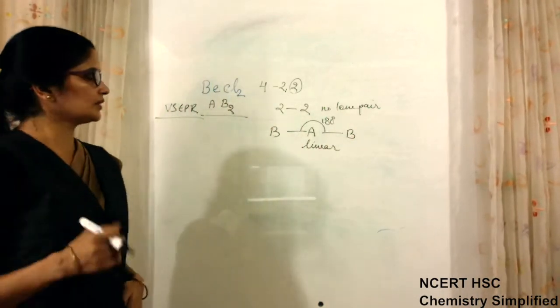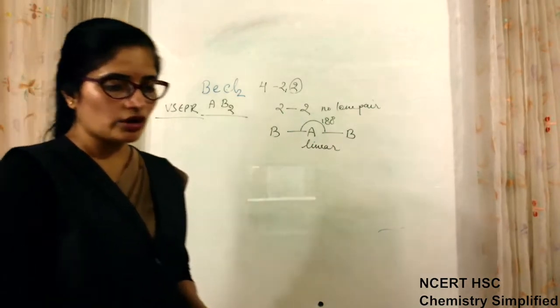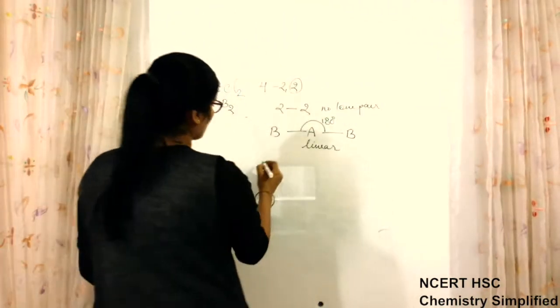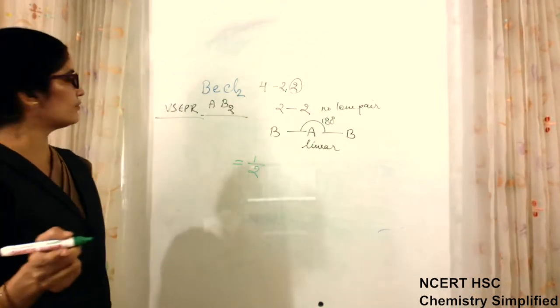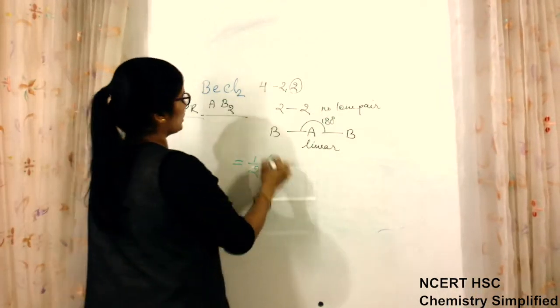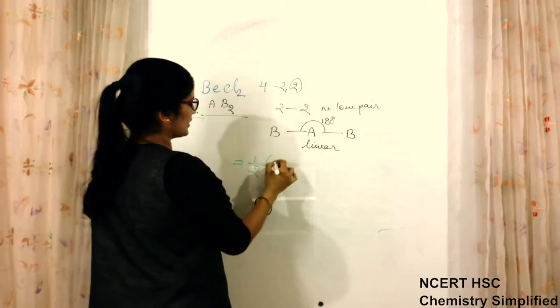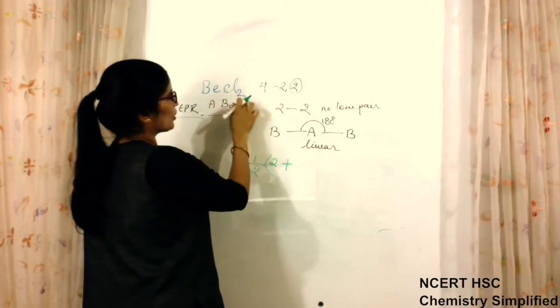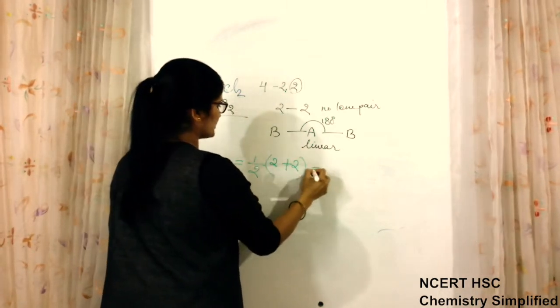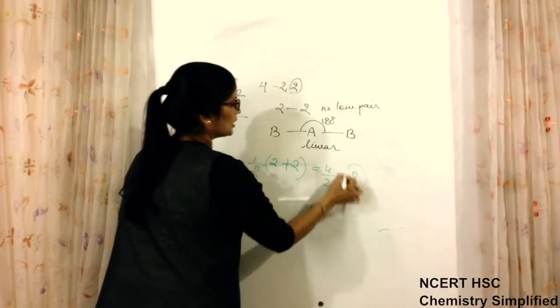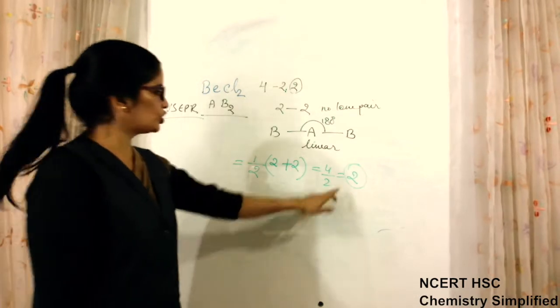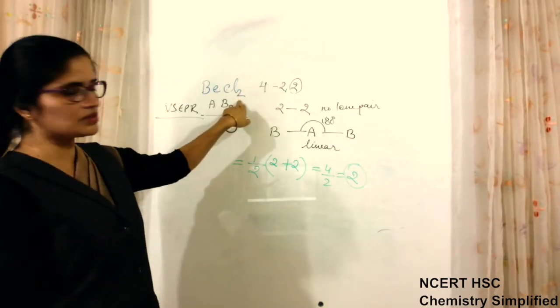Now if we want to calculate by the formula which I have given you: half of the number of valence electrons on the central atom 2 plus the number of side atoms bonded 2, is 2 plus 2, 4 by 2, equal to 2. Number of pairs obtained 2, number of side atoms 2.